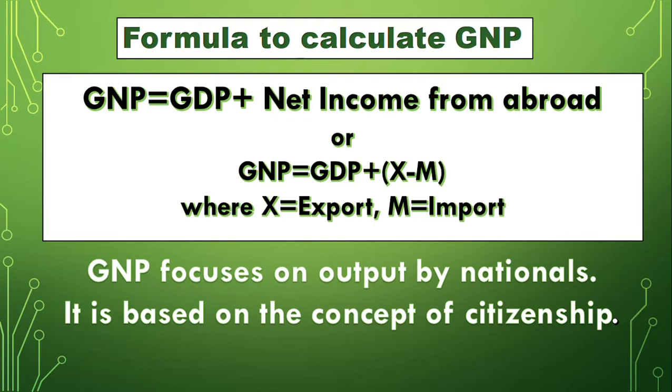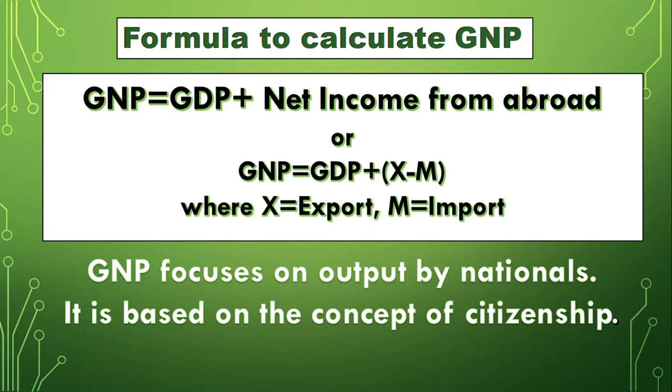So, I hope that you have already seen the video that is related to GDP. From that video, you can learn about GDP. So first, when we talk about GNP, we should know about GDP. The total market value of goods and services produced in a country within 1 year is known as GDP. And when that GDP is added to net income from abroad, then we get GNP, that is Gross National Product.